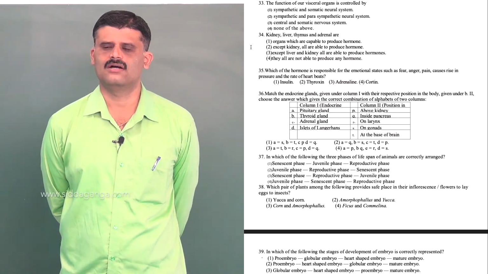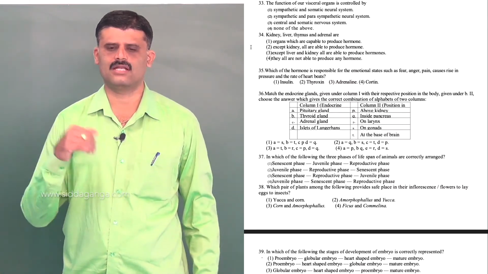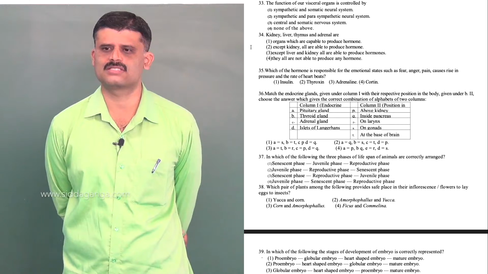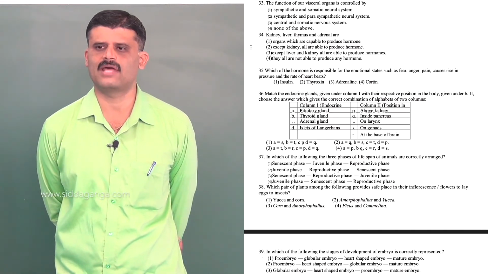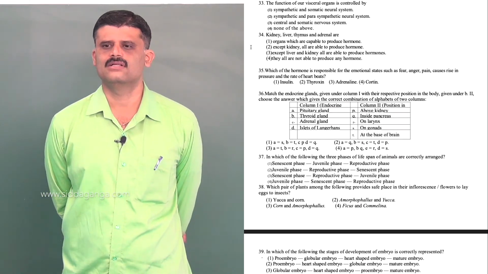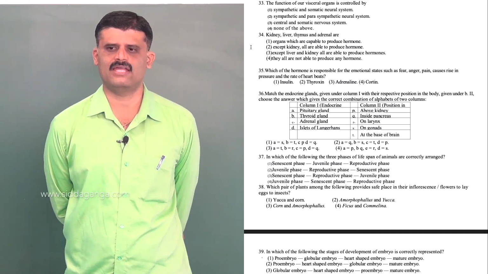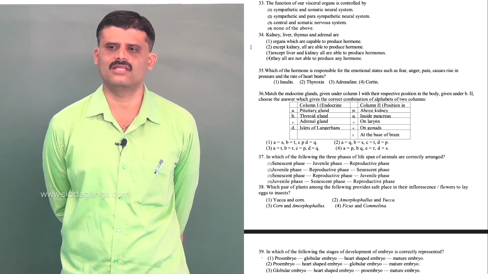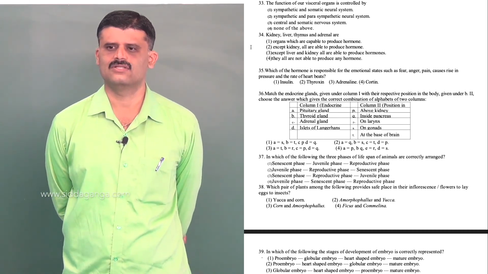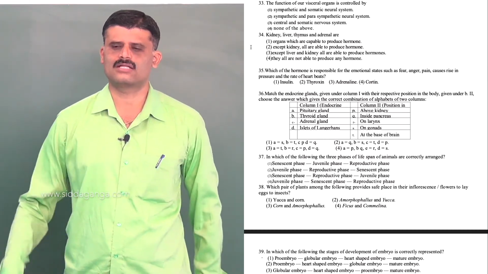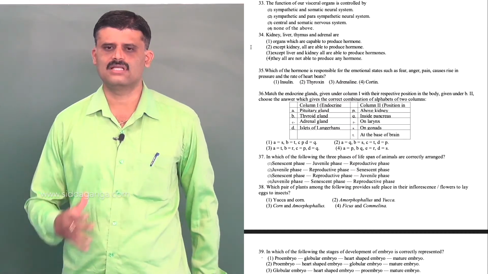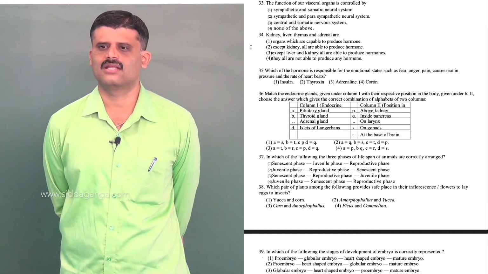Visceral organ means our internal organs, important organs, is controlled by both sympathetic and parasympathetic neural system. That is, a sympathetic neural system is involved in flight and fight, means it is involved in increasing the action. So, it is involved in contraction and relaxation of muscles, increasing the heartbeat, like that.